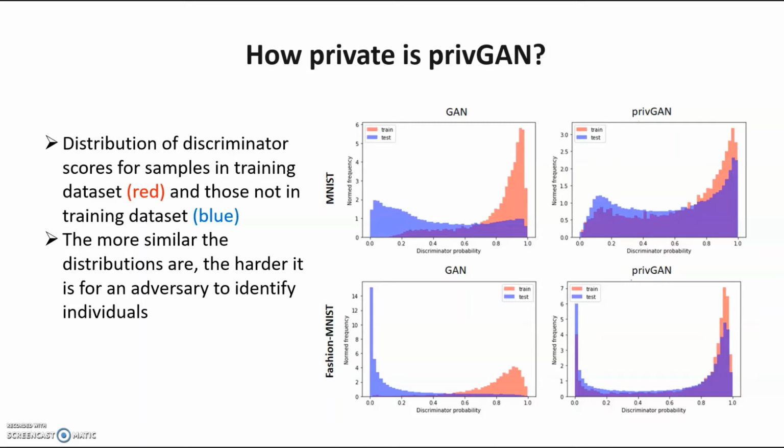We show that the difference between the distributions, blue and red, is much smaller. So the discriminator scores for samples that were in the training set versus samples that were not in the training set are very small in the case of privGAN. So an attack that relies on the use of such scores would be very ineffective.